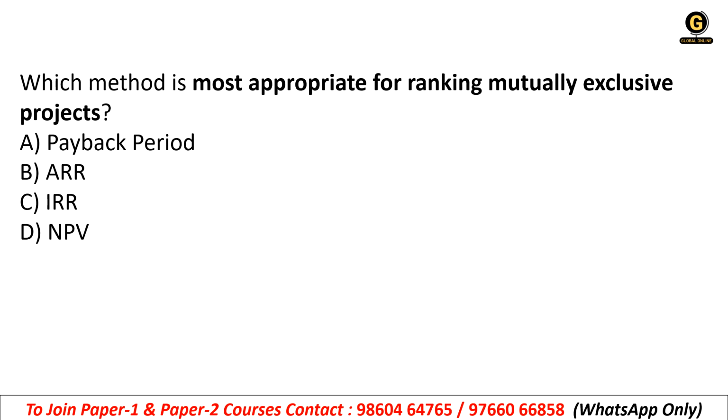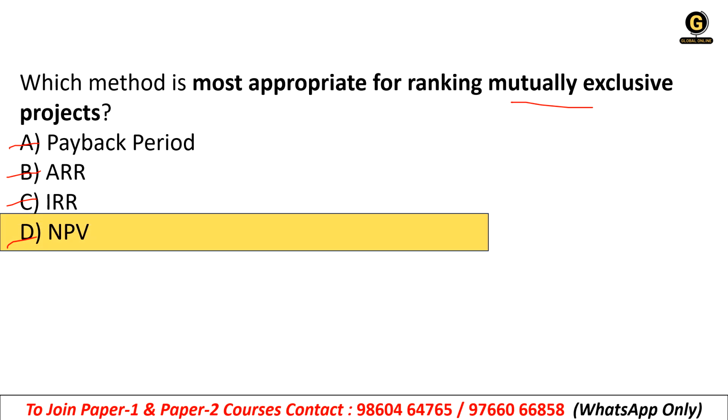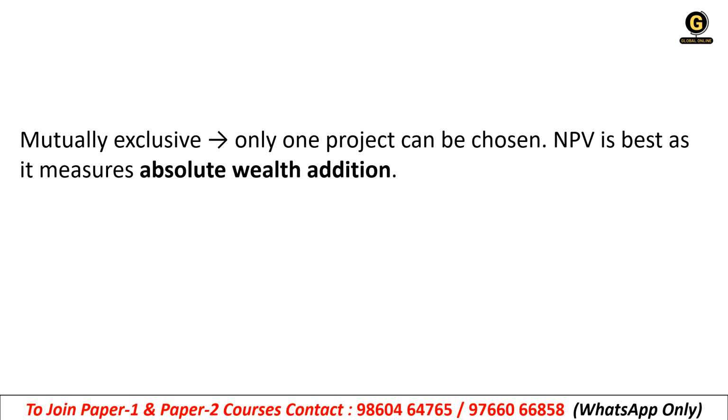Which method is appropriate for ranking mutually exclusive projects? Payback, ARR, IRR, NPV. Right answer is NPV. Mutually exclusive means only one project can be chosen. NPV is the best as it measures absolute wealth addition. So that is why the right answer was that.